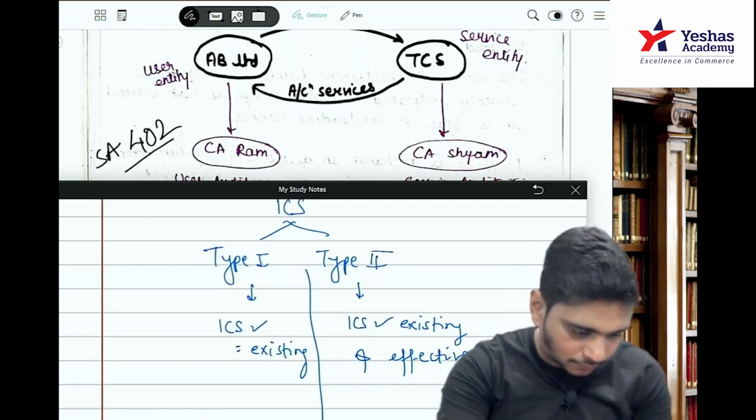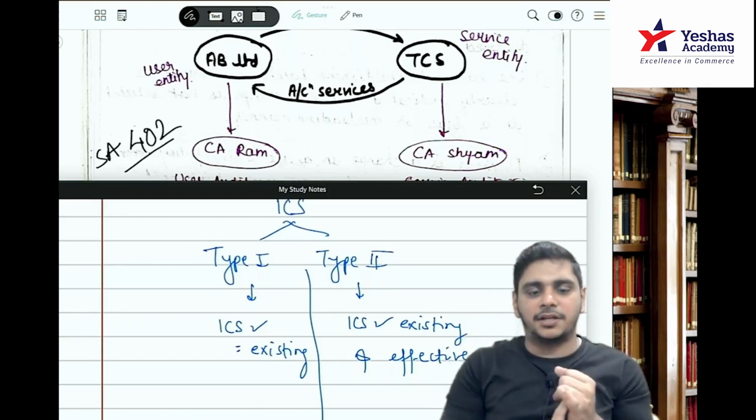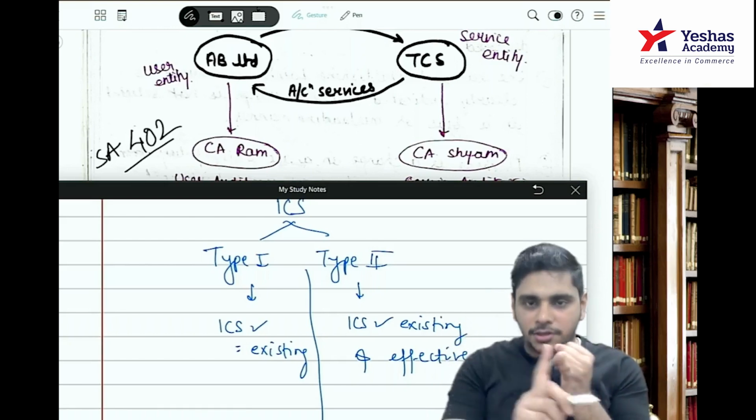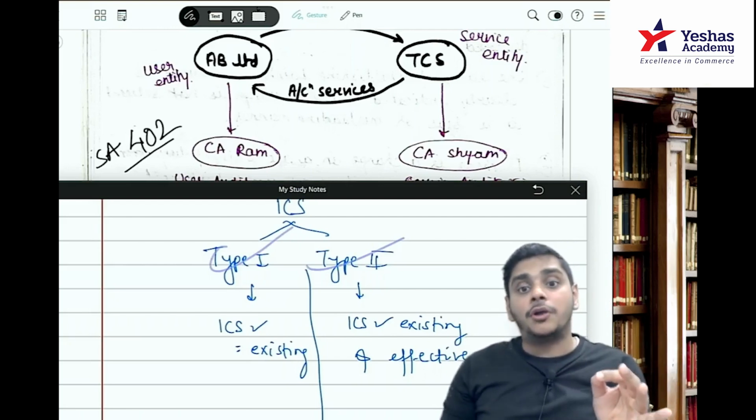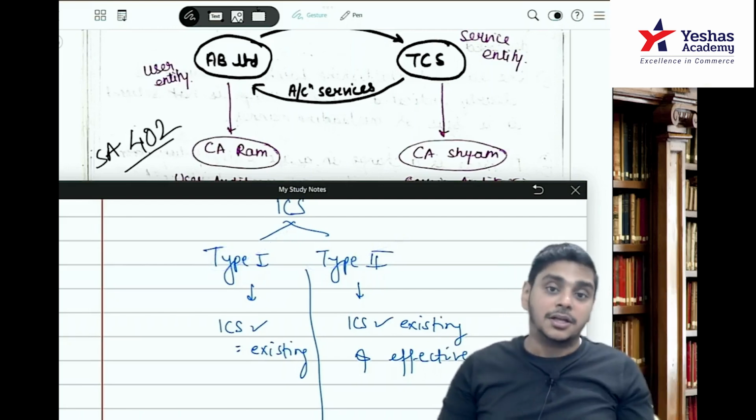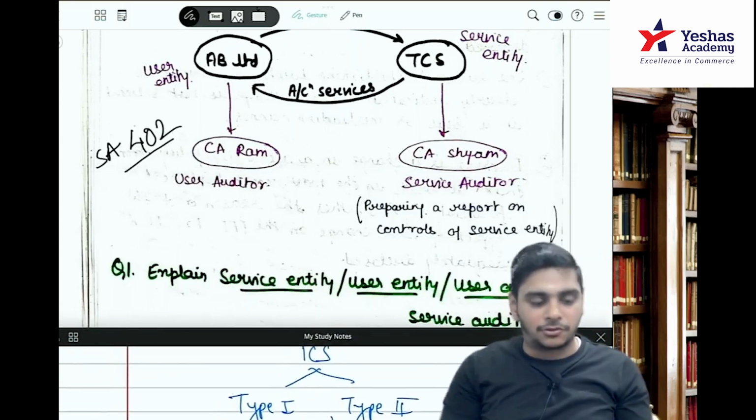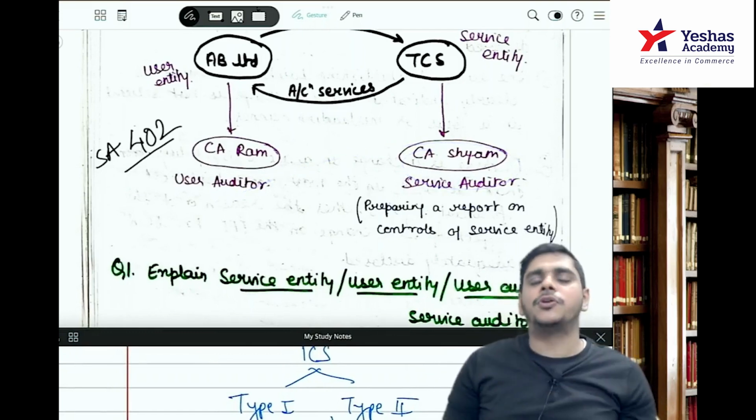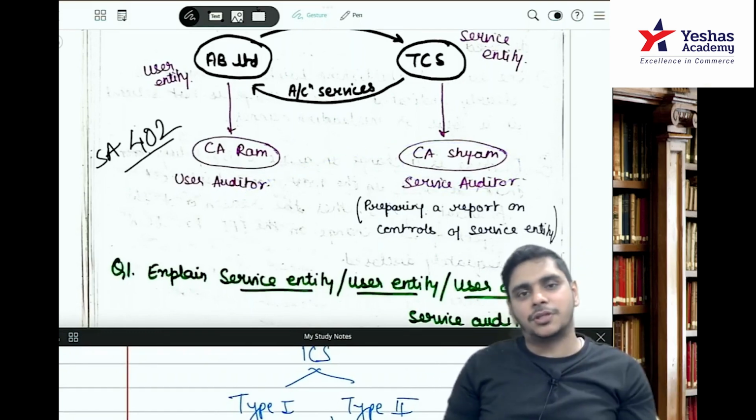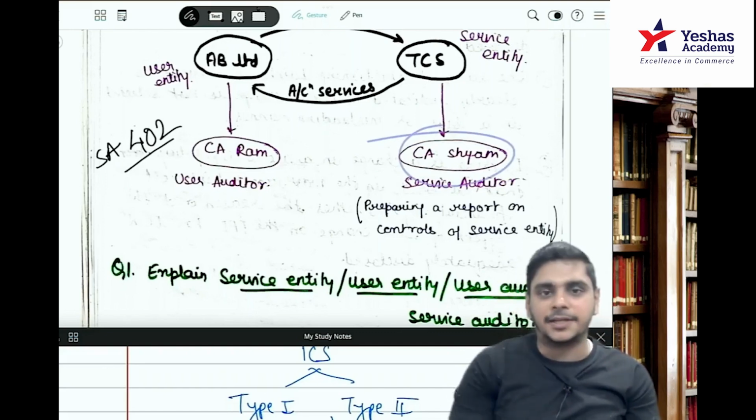Now, you will contact the service entity, you will visit the service entity, Ram, and you will obtain a Type 1 or Type 2 report, or you will contact the service entity coordinator. Basically, you will contact Yeshas. Brother, I want to know, AB Limited has sent 1000 units of the stock, whether you have received 1000 units or not. I will just take a confirmation. So we will contact CA Sham.